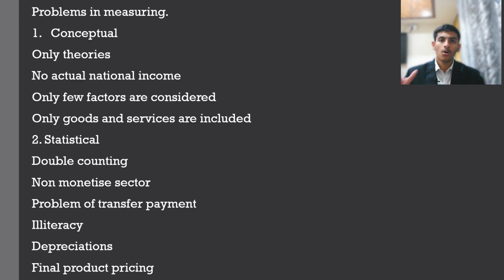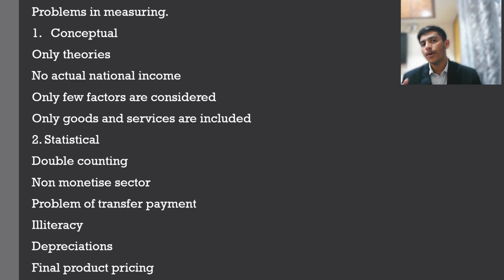Like I said, if you consider the value of wood from the time it gets cut from the tree to the time it gets converted into furniture and then again is re-scrapped, the value will be counted a lot of times. Despite the value of wood being, suppose we say, 1000 rupees, it will be counted so many times that the actual value will be lost. Then non-monetized sectors will be clearly left out by national income, and there are a lot of problems in that.